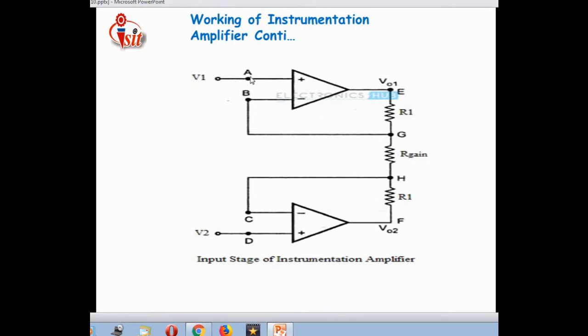For the first op-amp, V1 is connected to the non-inverting terminal of the op-amp, and for the second stage also the input is connected to the inverting terminal. For that purpose, V01 minus V02 is considered as the differential voltage gain. This is the input stage of the instrumentation amplifier.